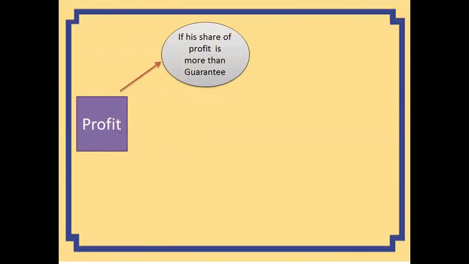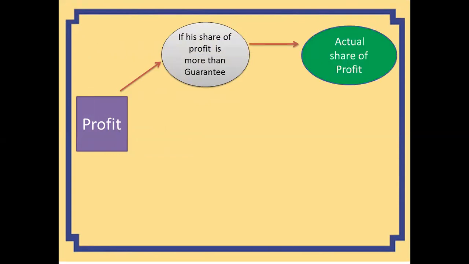Like there is a profit. How much share of profit will a particular partner receive? If the guarantee is given to a partner, what will be his share of profit? If his share of profit is more than the guarantee amount, for example, we have given a guarantee of 15,000, but his share comes out to be 20,000, then as it is more than the guarantee amount, he will receive the actual share of profit, that is rupees 20,000.